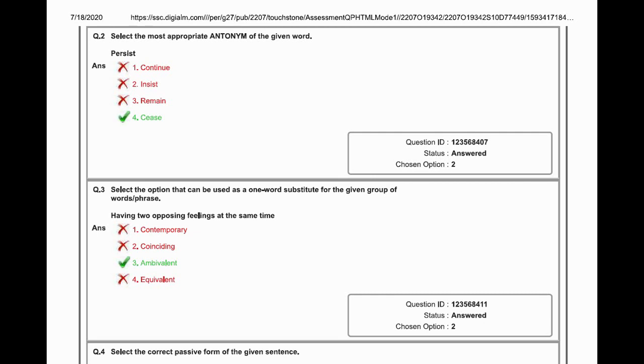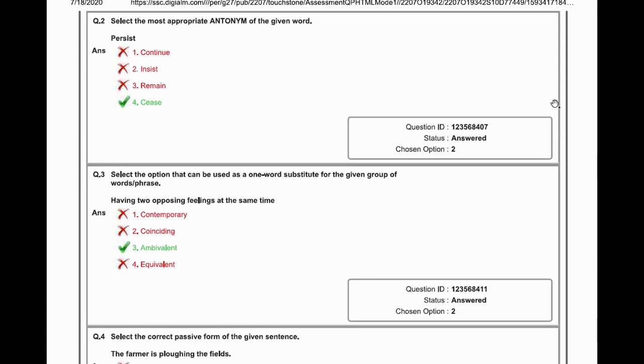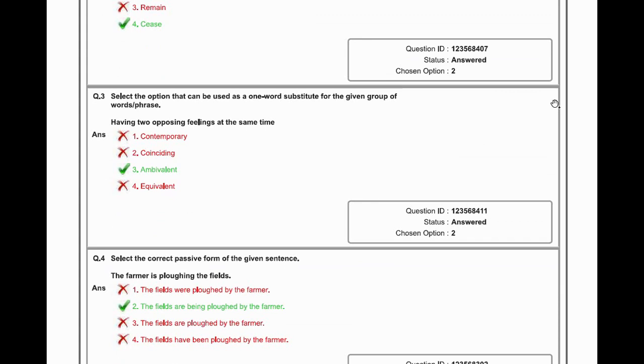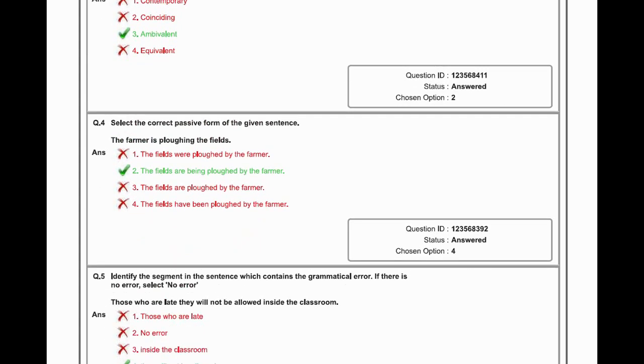Option fourth. Select the option that can be used as a one-word substitute for the given group of words: having two opposing feelings at the same time. Options are contemporary, coinciding, ambivalent, equivalent. So the option is ambivalent. Ambivalent: having two opposing feelings at the same time.